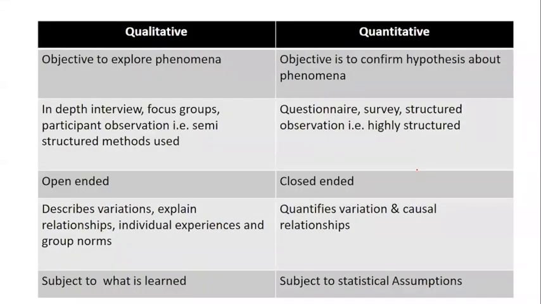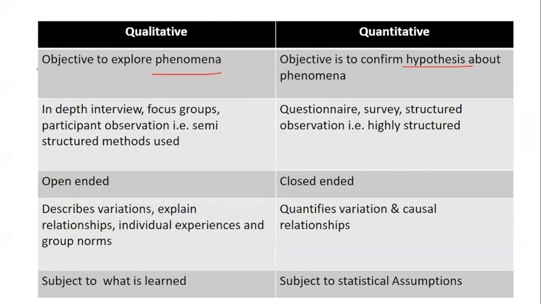Then yes, comes your various types of research. So we will see one by one. At the same time, we'll keep on seeing the differentiation also. Talking about qualitative and quantitative research. So qualitative is the one where the objective is to explore the phenomena, whereas quantitative is to confirm the tentative statement which has been framed by us, that is in the form of hypothesis.